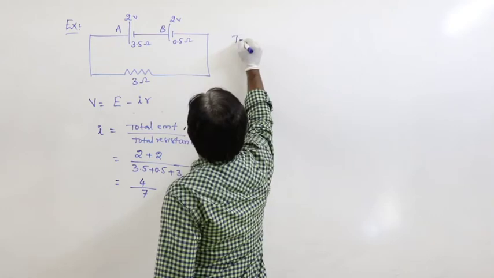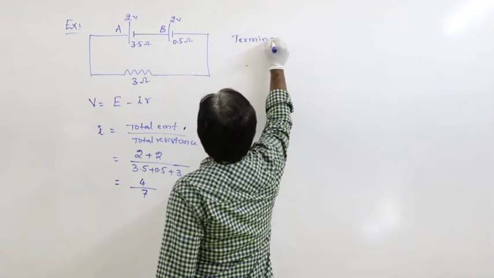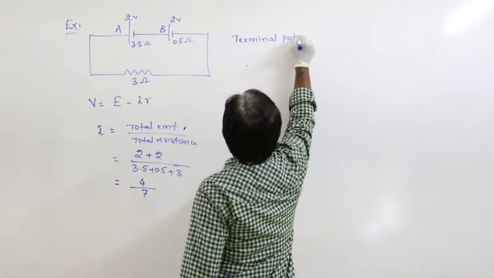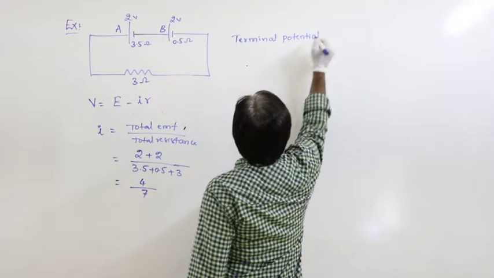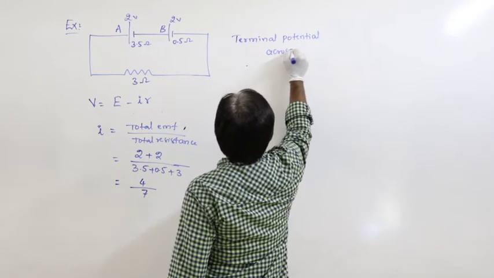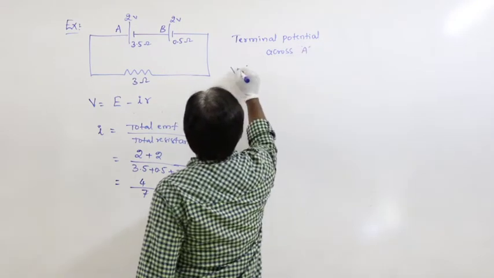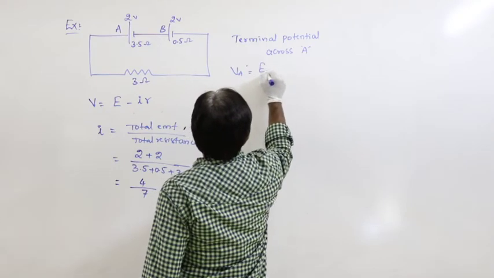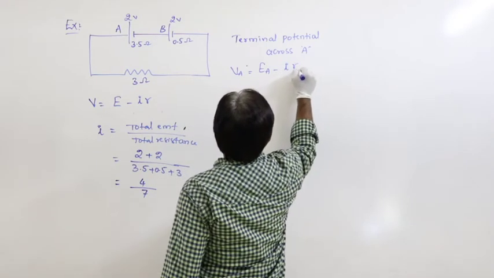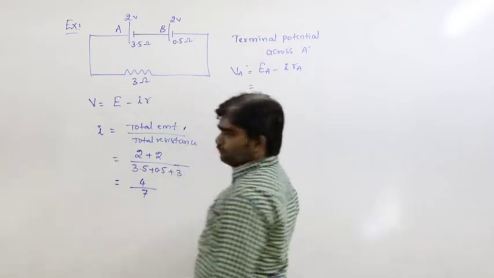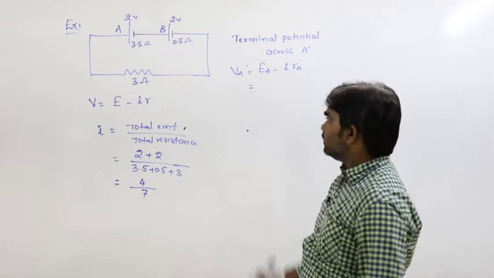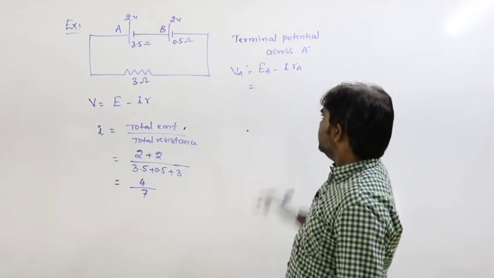Next, first we can calculate the terminal potential across A. So VA is equal to EA minus I into RA.